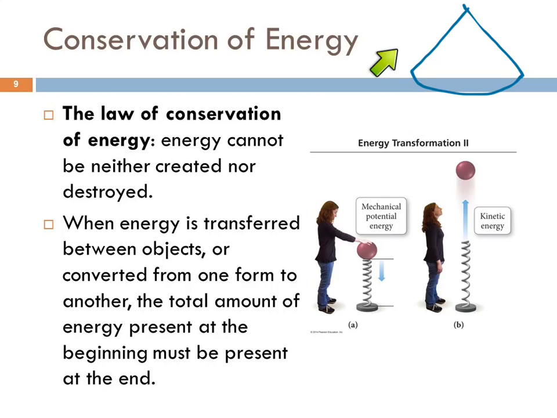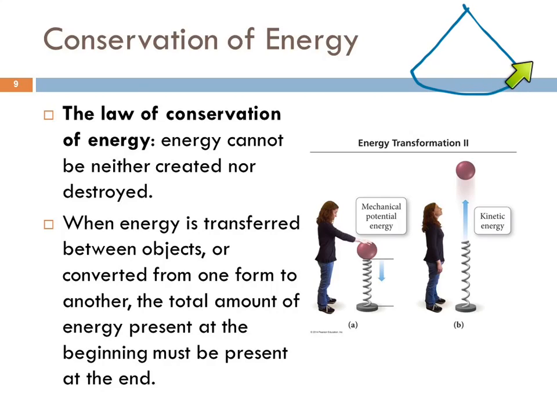If we think of someone swinging, they're starting here, and they're going this way and that way, and this way and that way. At the peak of your swing, you have the most potential energy because you're the highest off the ground. So at this point and at this point is your highest potential energy. The fastest you're going is when you reach the very bottom.